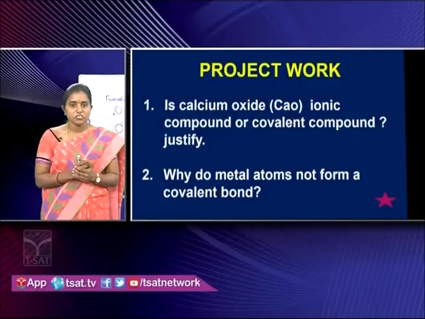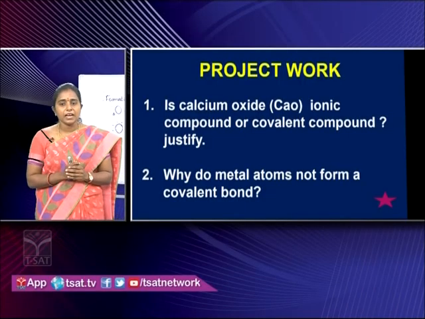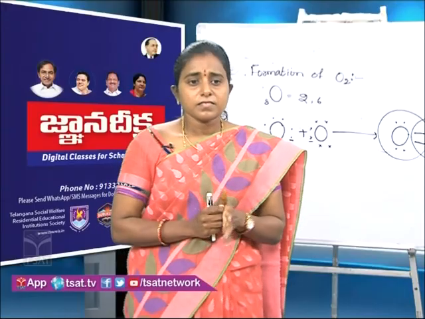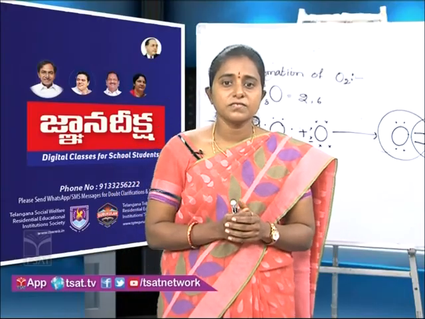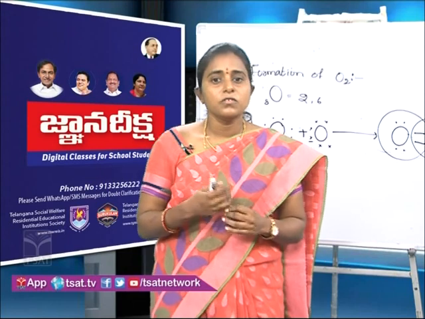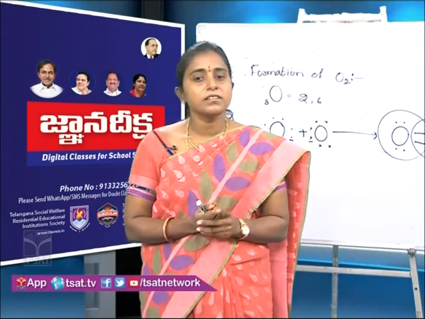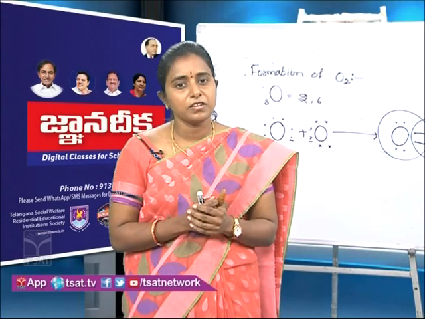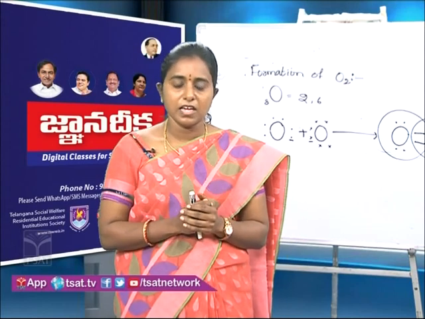And the second question: why do metal atoms not form a covalent bond? For answering this question, take one metal atom and try to write its electronic configuration, then you can easily find out the answer.